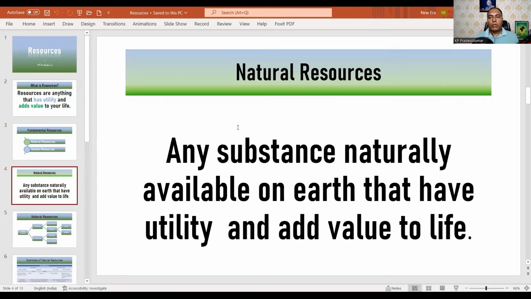When we look at natural resources, we can see that they are any substance naturally available on earth that has utility and adds value to life. In different contexts, different things can have utility for you, use for you, and can add value to your life. So any substance naturally available on earth that has utility and adds value to your life, we can call natural resources.